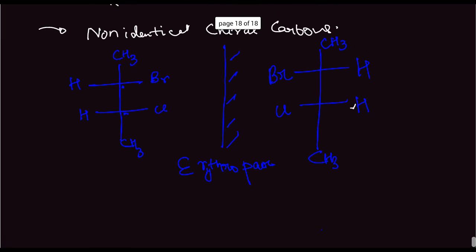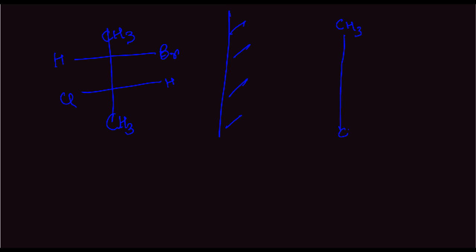Another possibility to this is we have something like this. This is a CH3, Br, H, chlorine, and place the mirror here. We get CH3, H, chlorine, and Br.